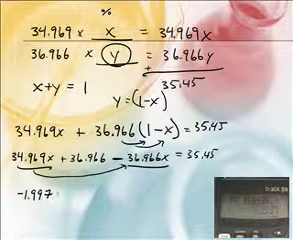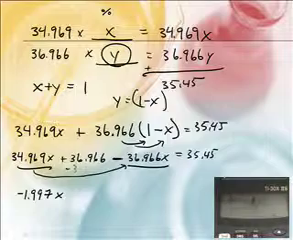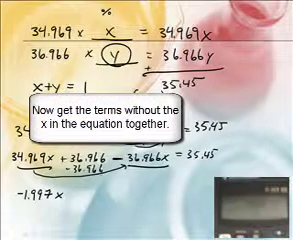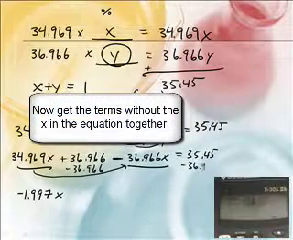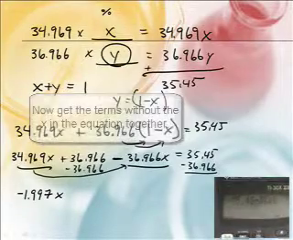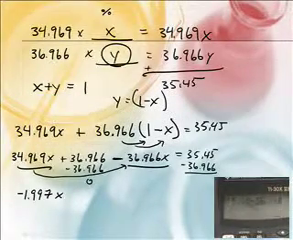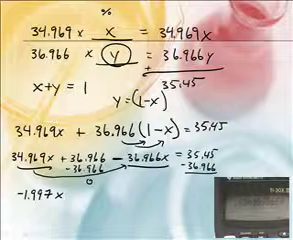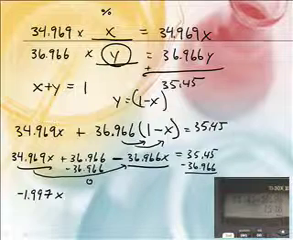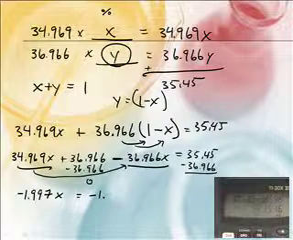Now if I subtract 36.966 from both sides, what do you get? This adds up to 0, and this adds up to another negative number. We get negative 1.516. So that would be equal to negative 1.516.